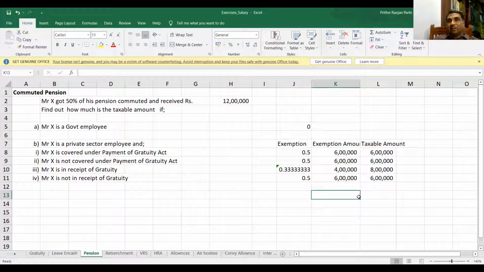Did you understand this example? Yes, sir. Is it clear to you? Yes, sir. Okay. So we covered this part, gratuity and leave encashment. Now, the next concept is which we are going to learn.